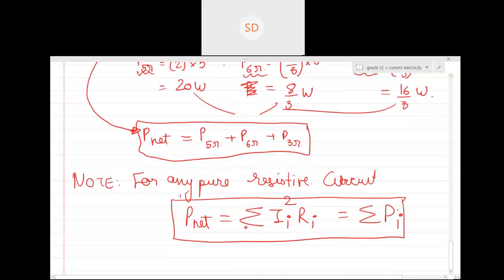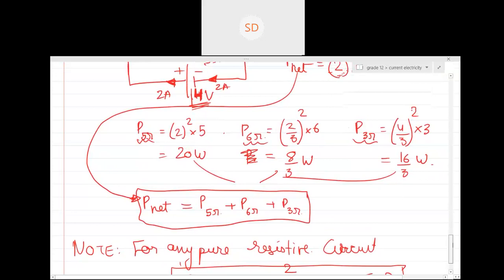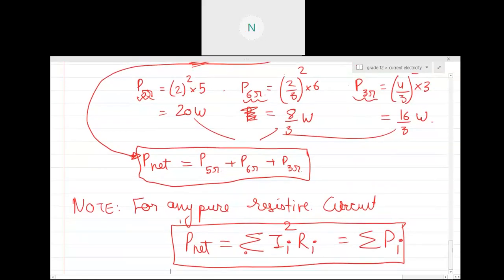Is this clear, guys? Please remember, this is only for a pure resistive circuit. So note this down. This is one very important result.